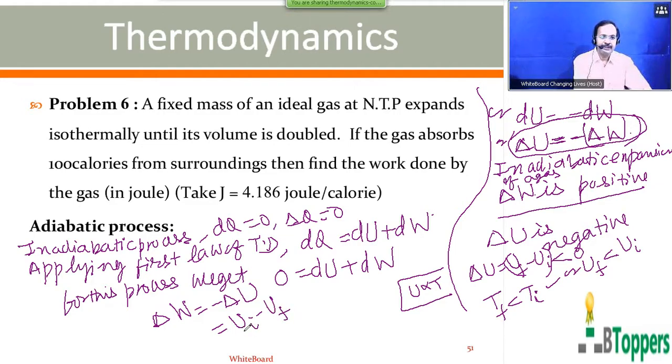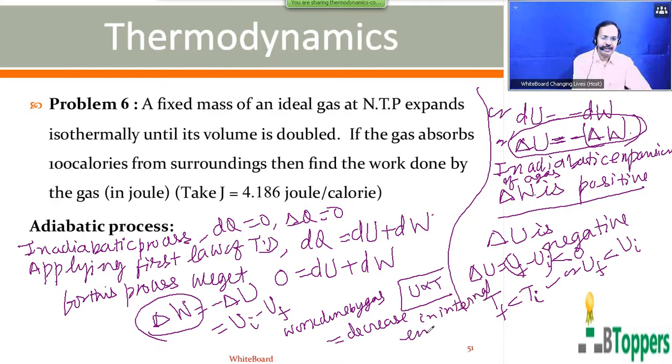Ui is the energy of the gas in the initial state and Uf represents the energy of the gas in the final state. That means the work done by the gas in the adiabatic expansion is equal to the decrease in the internal energy of the gas.